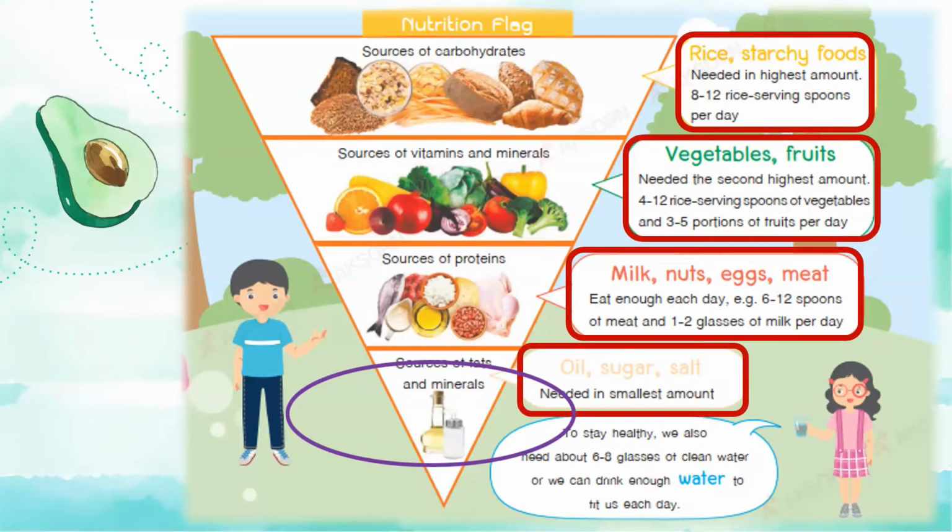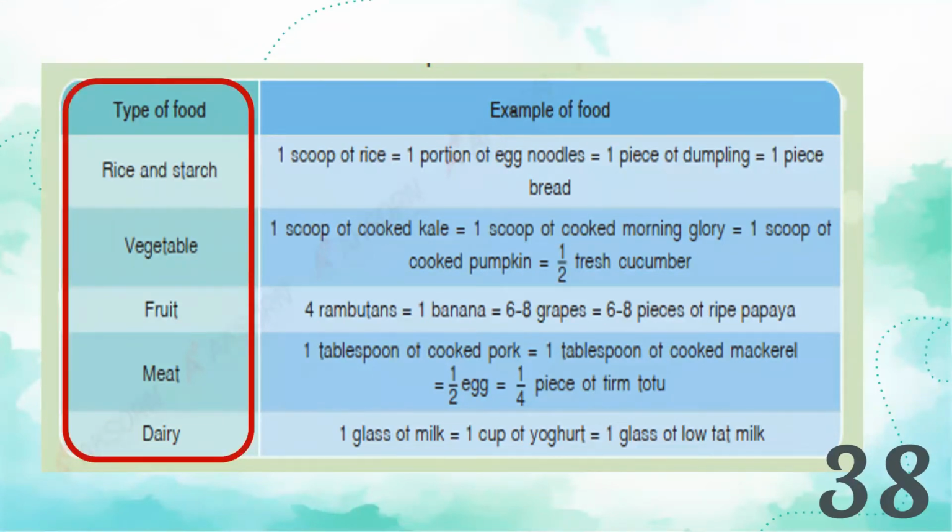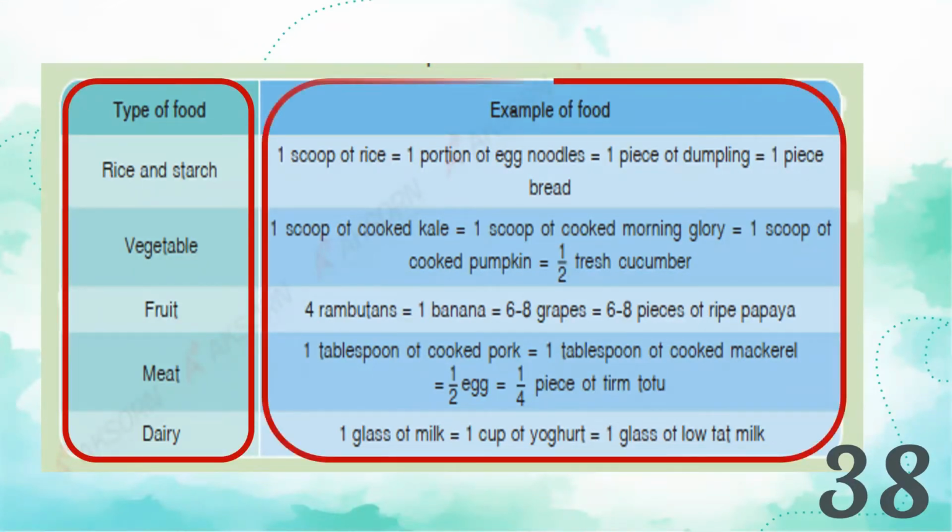To stay healthy, we also need about 6 to 8 glasses of clean water, or we can drink enough water to feed us each day. So different types of food can be replaceable if they give the same nutrient. Here is a table of comparison. So you can see here the type of food and the example of food that can replace them.